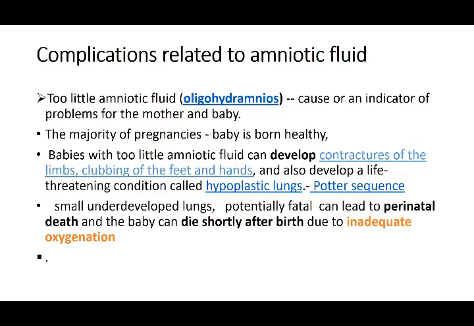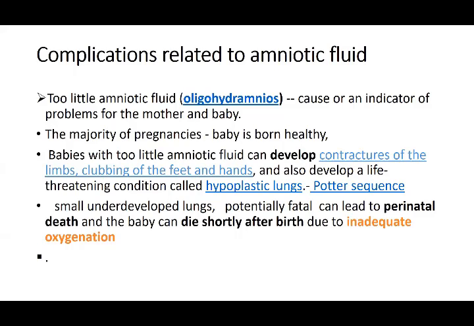That is called the Porter's sequence. There are contractures. I will show you a picture of what we call amniotic bands, because when the cavity is just empty, all the amniotic membrane is going to be sticking onto the baby's body. This is going to act as bands or cut off the normal development of the baby. I'll show you that; it can lead to that.